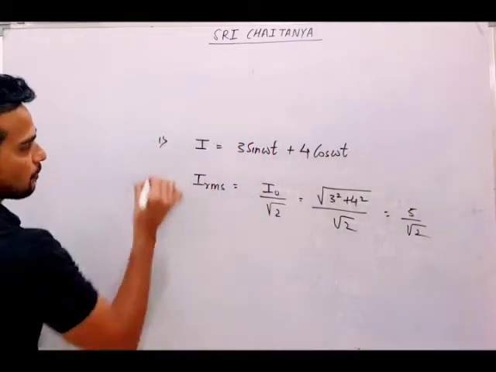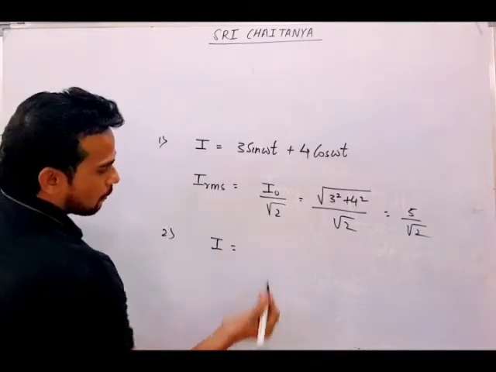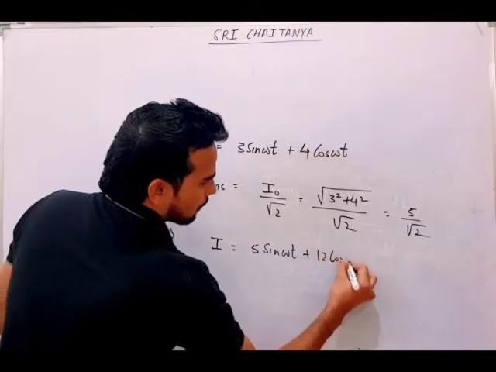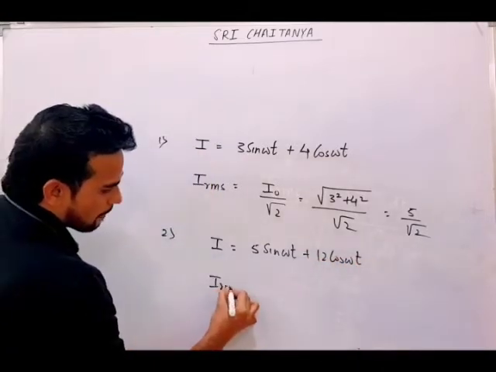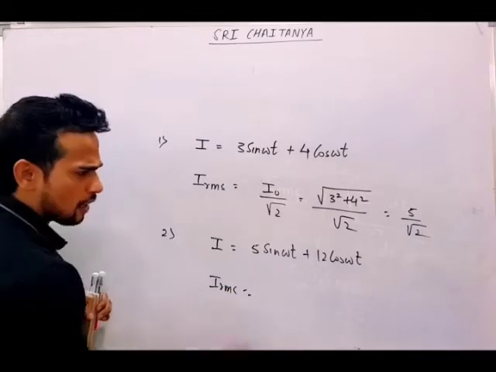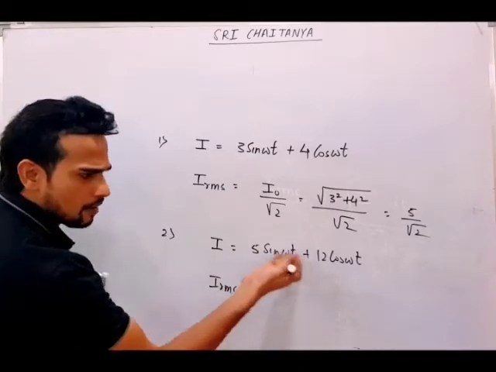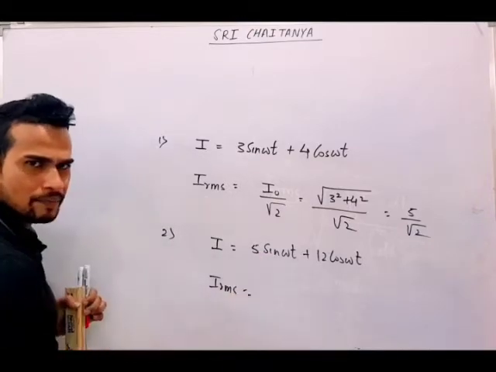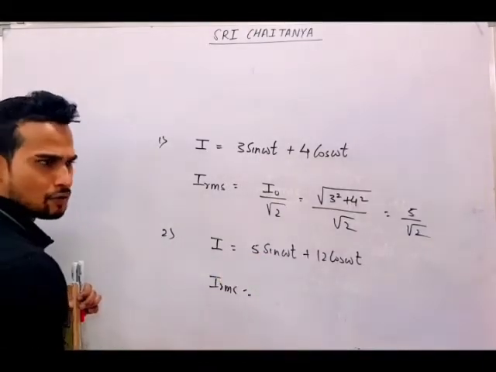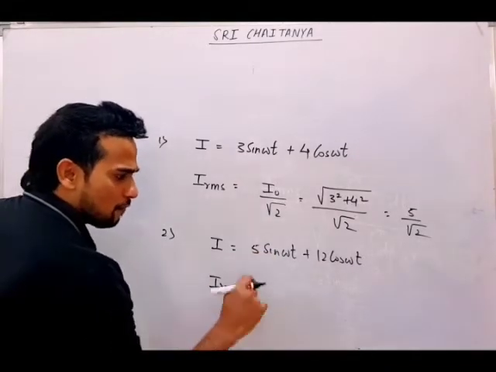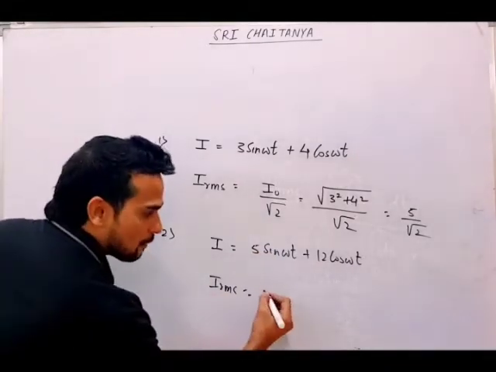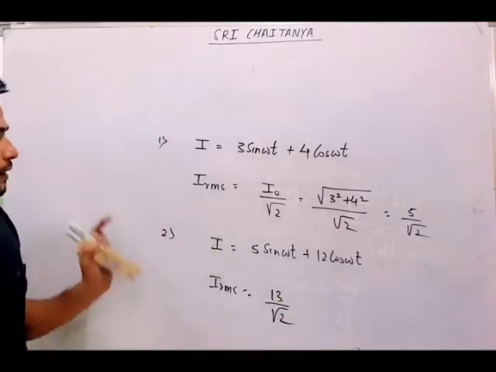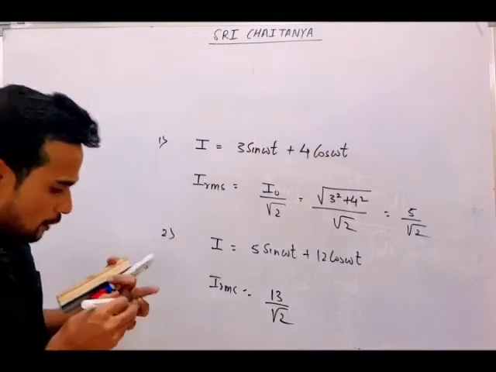For example, you tell me one more situation. If I give I equal to 5 sine omega t plus 12 cos omega t. Tell me the RMS value. Tell me fast. So no need to do integration. Directly, sir, 5, 12. Their maximum value we know. Same as SHM, you know how to find the amplitude. Both are perpendicular. So what will be their value? 5 and 12 will give you 13. So RMS will come 13 by root 2. So this is how we can talk about the RMS value of current.